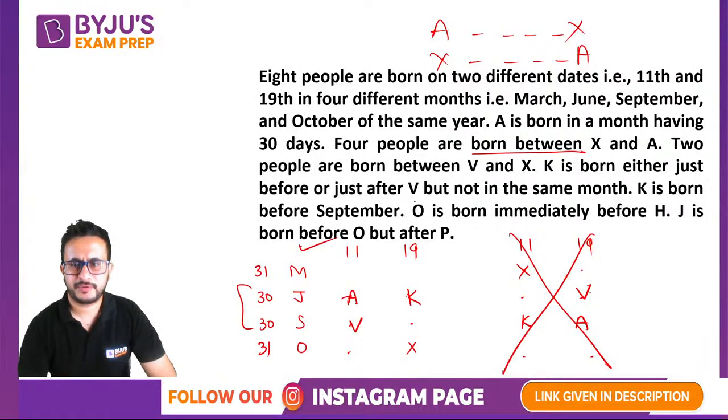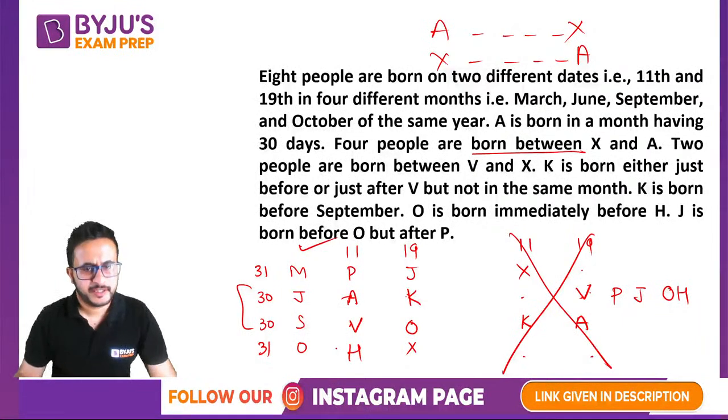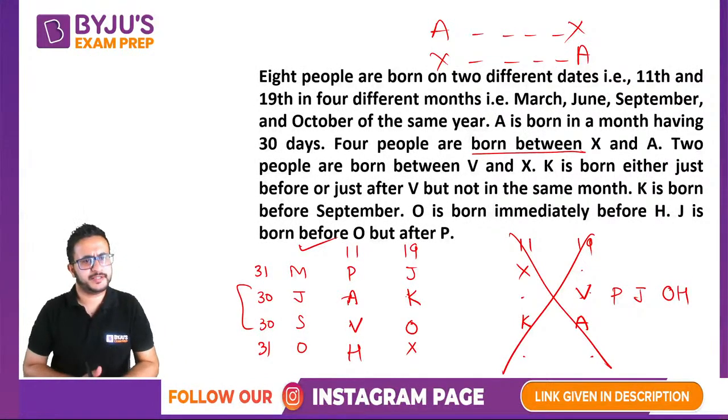All right, now it says O is born immediately before H, so we have OH, and J is born before O but after P. Okay, J is born before O but after P, so PJOH, in this order they will come like this, PJOH. So O is immediately before H, right? So this is the order in which we will get PJAKVOHX. So Akriti, Vaibhav, both of you got this one right. Okay, so simple puzzle, you should know.